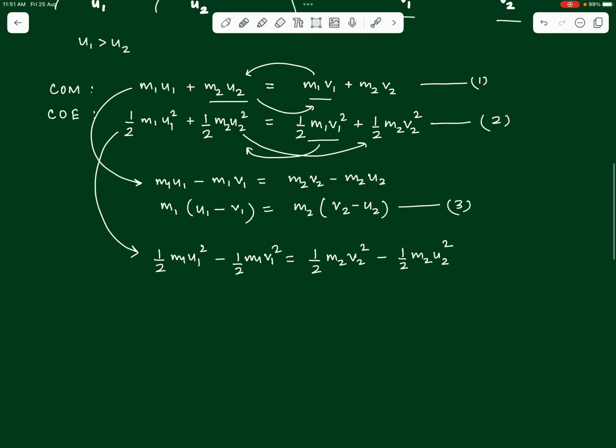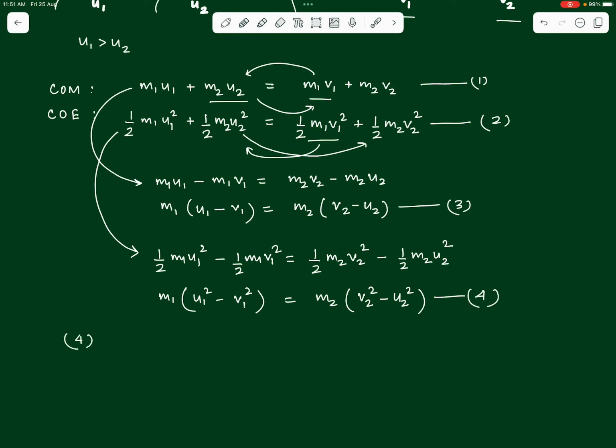Now once again let's take m1 and m2 common on both the sides. The factor of half will cancel out throughout, and we'll get m1 into u1 squared minus v1 squared is equal to m2 into v2 squared minus u2 squared. Call it equation number 4.